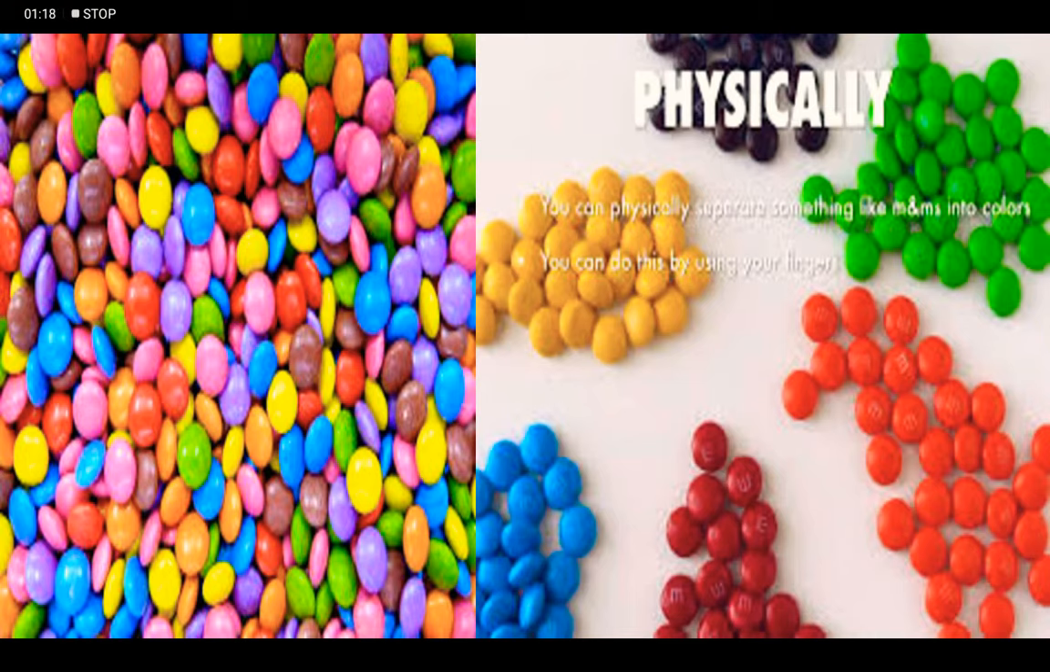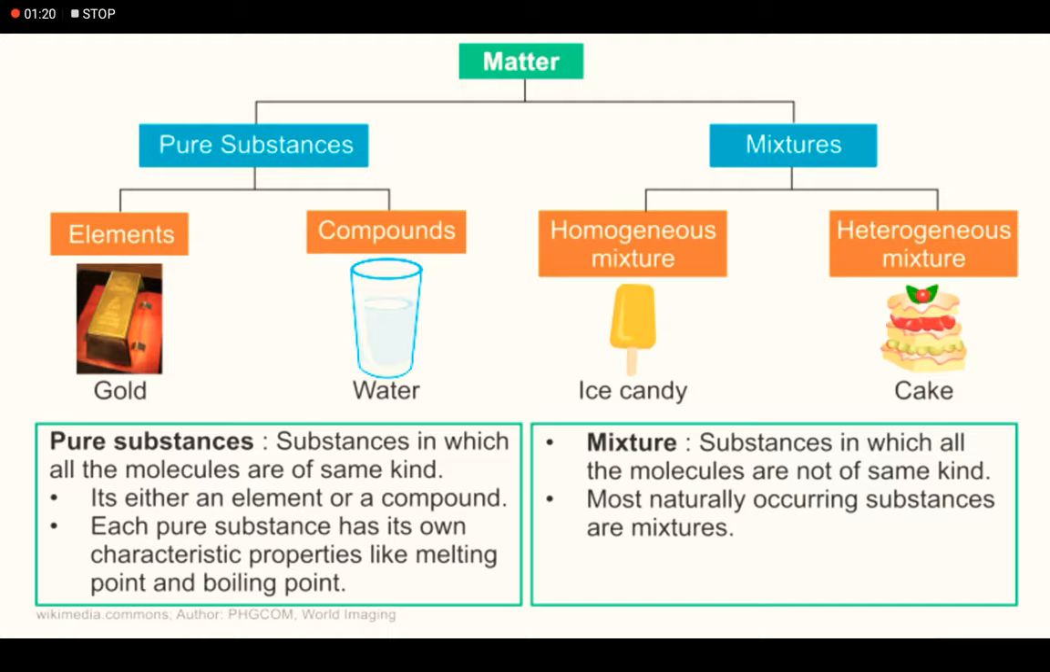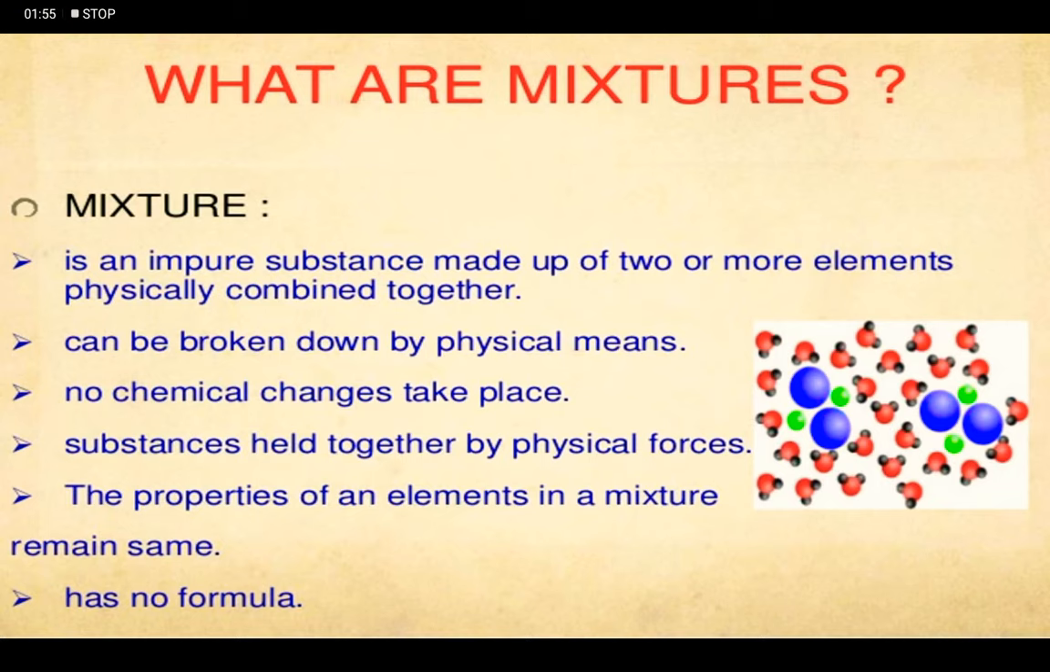As you all know, matter is classified into pure substances and impure substances. Pure substances are further classified into elements and compounds, which you have already learned in the previous video. Substances that are not pure are called impure substances, also known as mixtures. Most naturally occurring substances are mixtures. Now we will learn in detail what mixtures are.